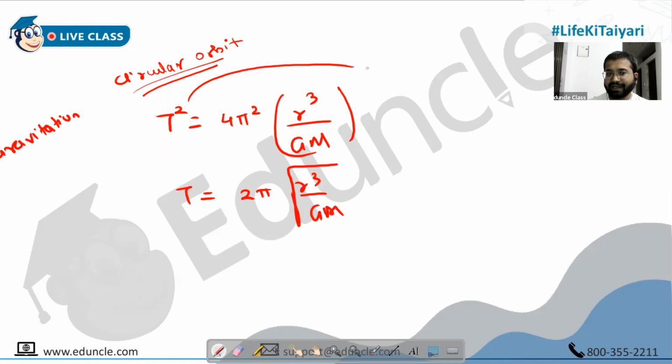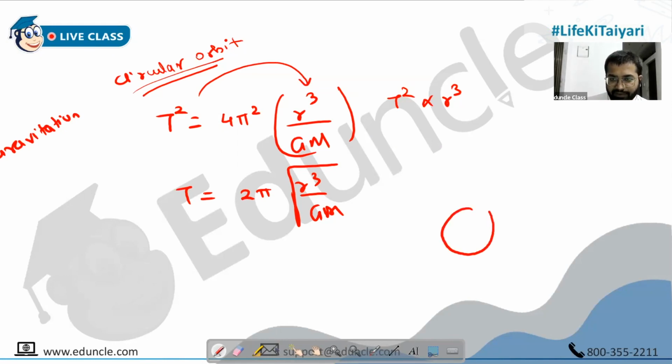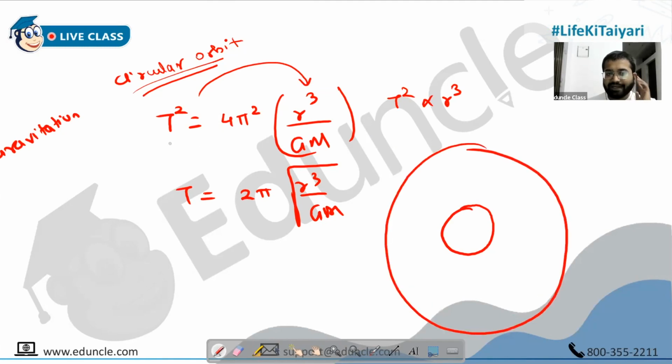So from here, basically, you get T square is proportional to R cube. You need to memorize this formula. A very important thing is, you need to know the meaning of each and every term. For example, if I give you a system at the center and somebody is revolving around it. First of all, what is capital T here?